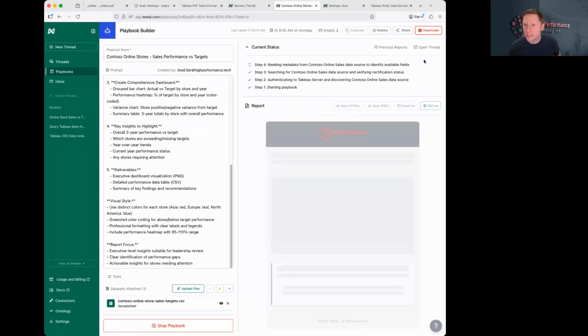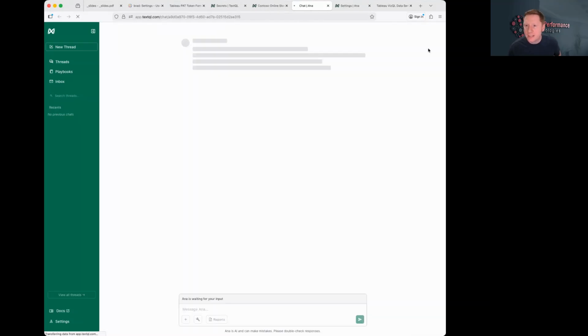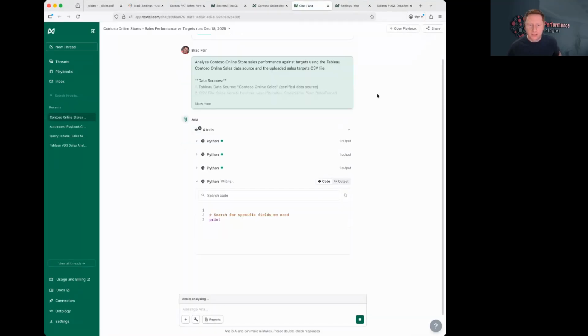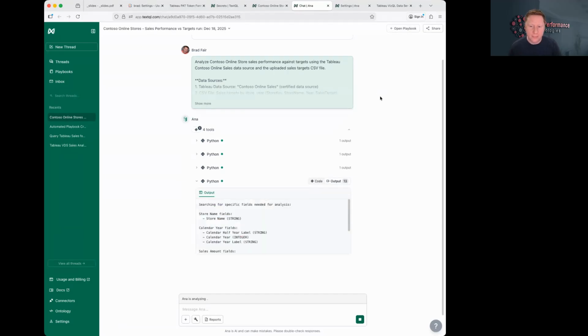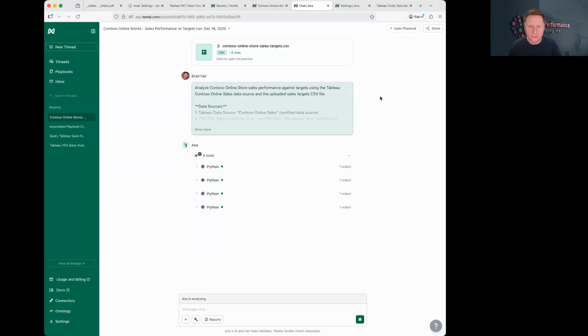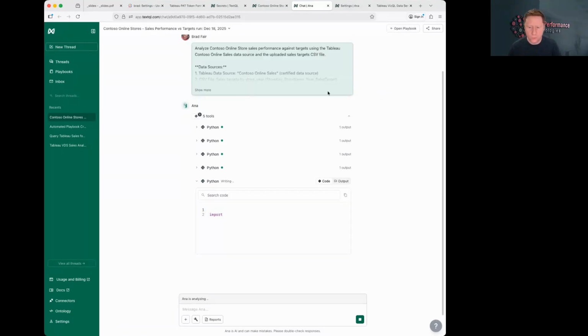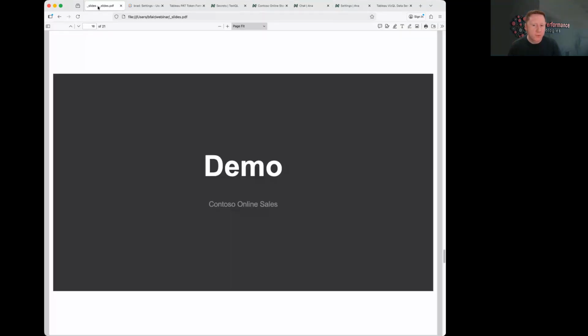It actually is running in a thread of its own. We have this open thread link up at the top that can take us to that, and we can see everything that's going on exactly as it's happening, as it prepares to build that report and send it out via email. So we're just going to let it continue running through that. While I hop back over to the slides